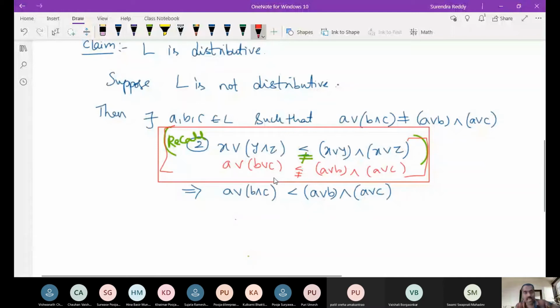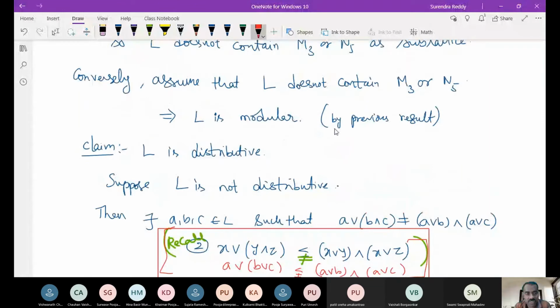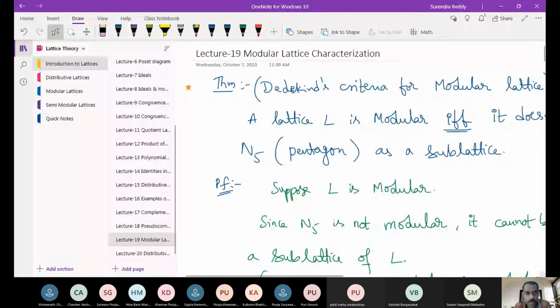Now, the idea is we want to get a contradiction, because we started with supposing L is not distributive. We know that L is modular. So we should get a contradiction to modularity. The last theorem says that if it is modular, it should not contain a pentagon, N5. Actually, we get a contradiction to our assumption, not modularity.